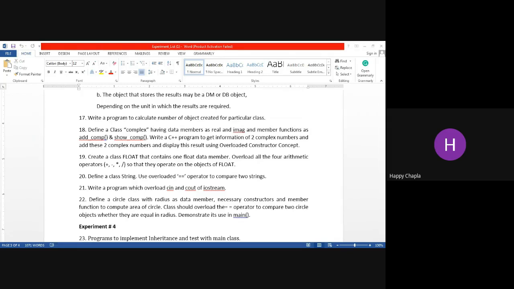Now first try to implement the question, because we have already completed the same question in the lecture session, the same question with an example. So I will not give you the solution. First try it by yourself, and then let me know if you are facing any error. I will help you. The question is available in the chat.